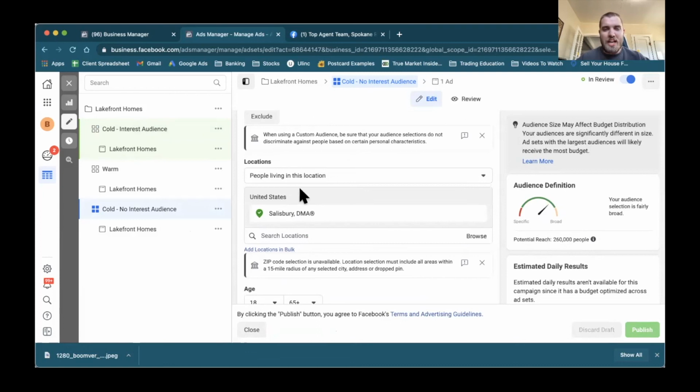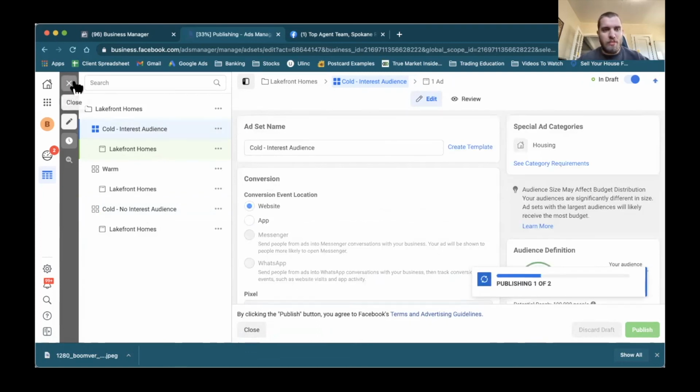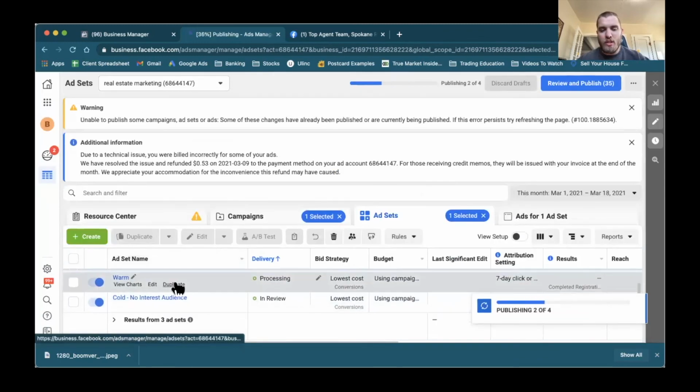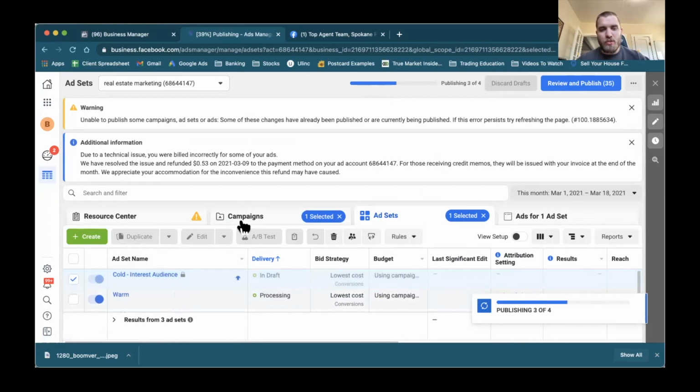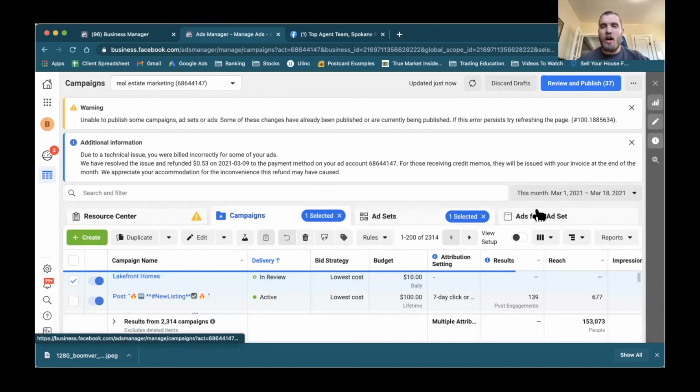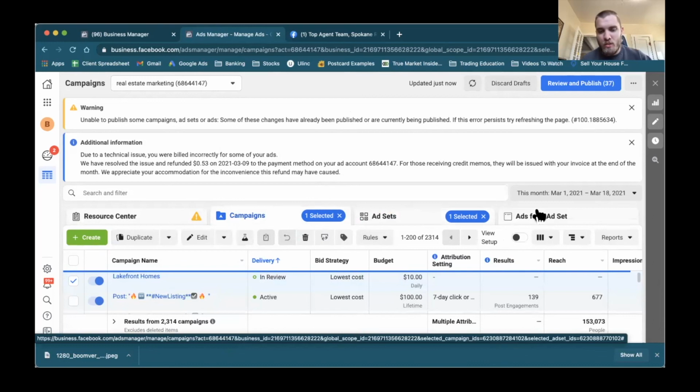Of course, you can always add locations as you go. And it's going to go ahead and publish that ad set. And that is how you create a Facebook buyer ad that generates massive amounts of leads. So we're going to find a bunch of people who are interested in lakefront homes. They're going to go over to our website and opt into our form where our agents can reach out to them.